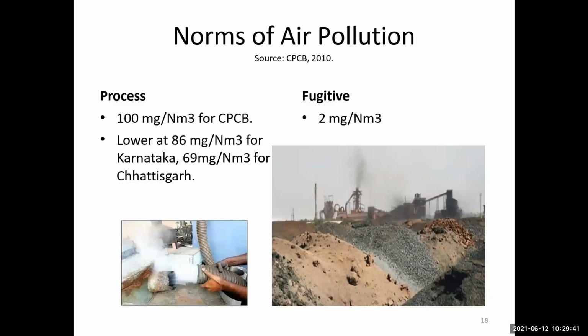Norms of air pollution. The crusher is the main type that generates air pollutants. The process norm is 100 milligram per Newton cubic meter for the CPCB. The lower side is 6 milligram. For Karnataka it is 69 milligram, and for Chhattisgarh it is 42 milligram per Newton cubic meter. These are the norms of air pollution.